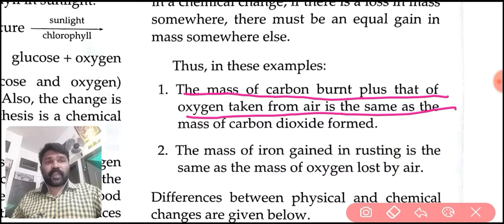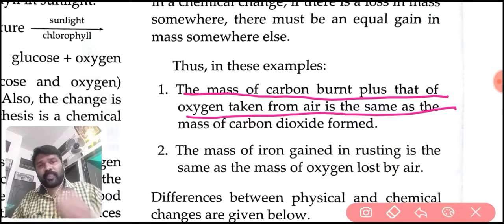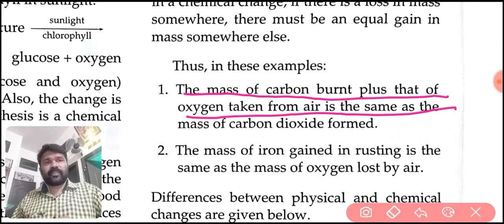For burning, we need the support of oxygen. That's why the mass is the same.